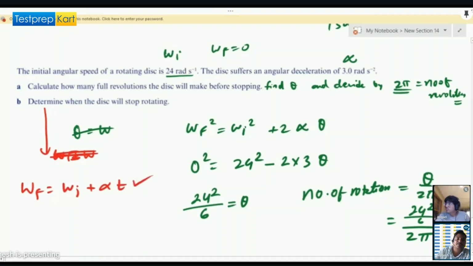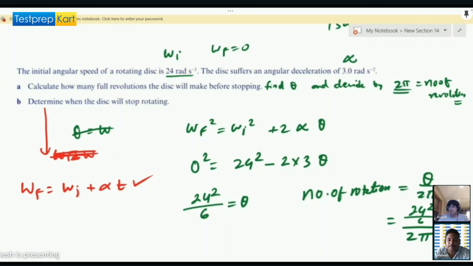Can you use this equation to find out the time? Because omega i you have, omega f you have, alpha you have, and alpha should be negative because it's a deceleration, right?